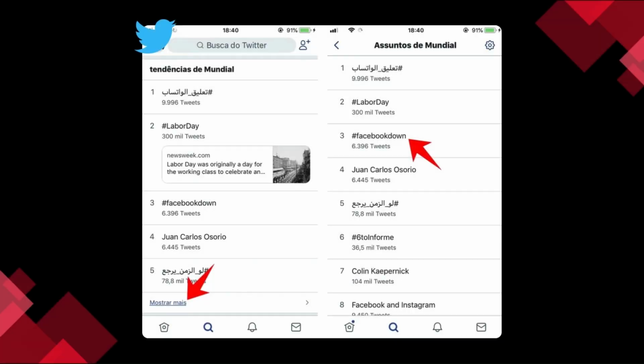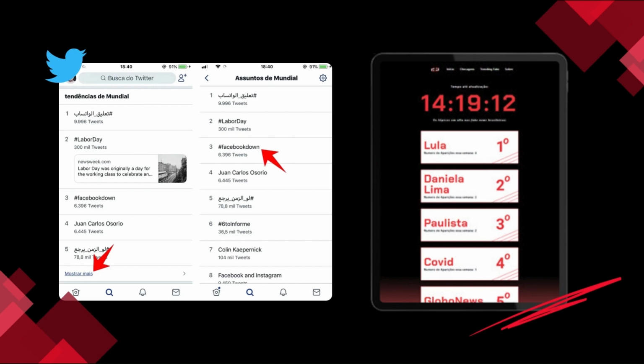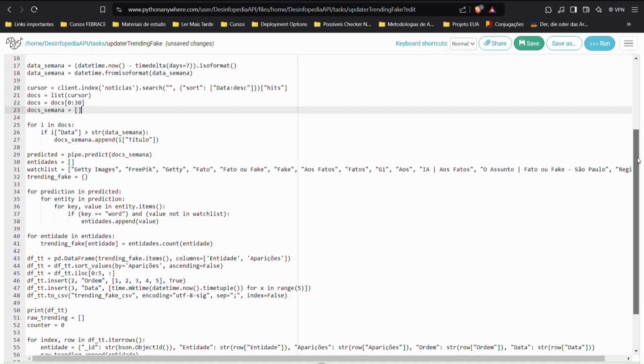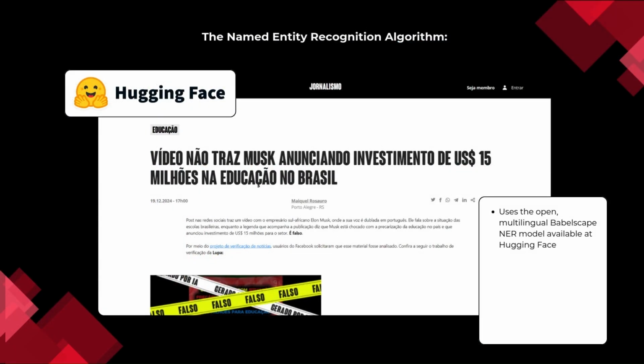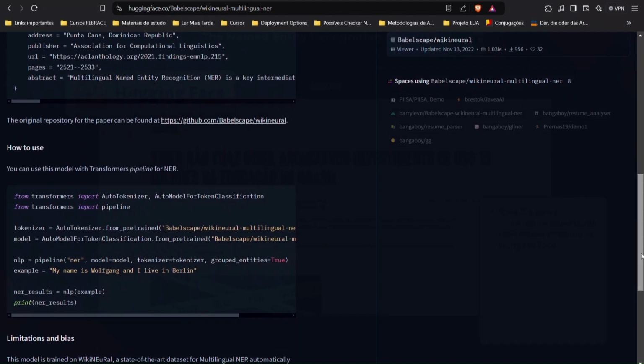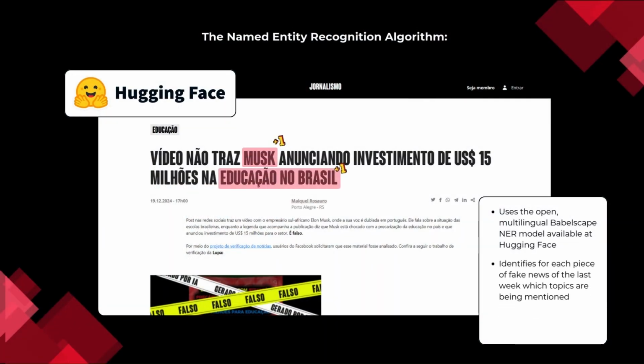Recently, we also decided to embark on the AI-driven hype and add to Desinfopedia an AI-based tool. Taking inspiration from Twitter's trending topics, which shows which topics are being most discussed within the platform at a given time, we decided to build the Trending Fake, the world's first trending topics of fake news. The Trending Fake, which highlights the subjects being most targeted by fake news during the week, functions through a named entity recognition algorithm. By using an open, multilingual NER model from the Hugging Face Hub, our algorithm takes all fake news collected during the last week and identifies which entities are being mentioned within those pieces of disinformation, finally ranking the 5 most prominent subjects.